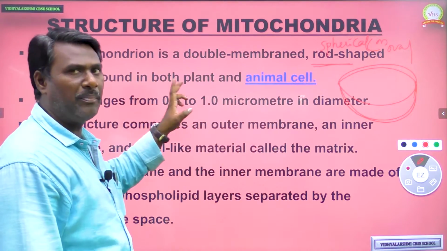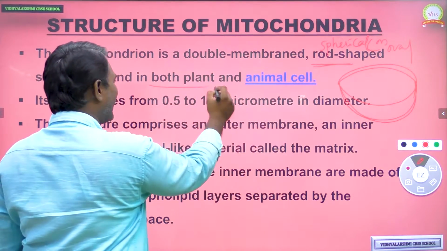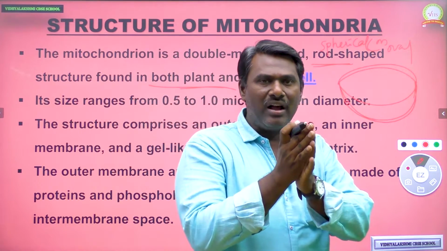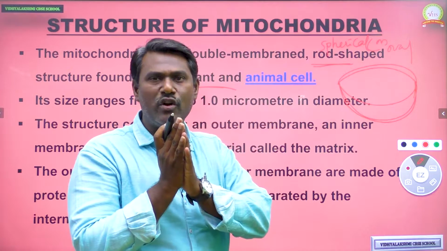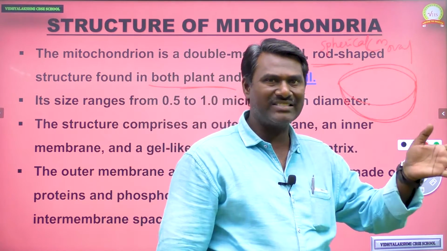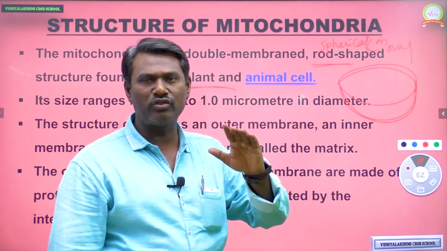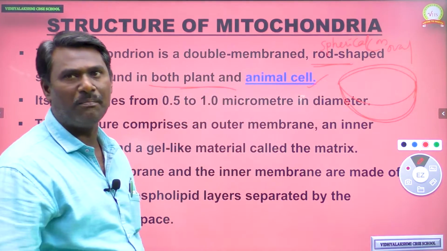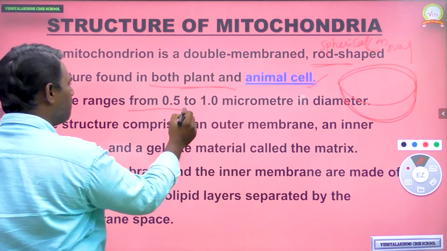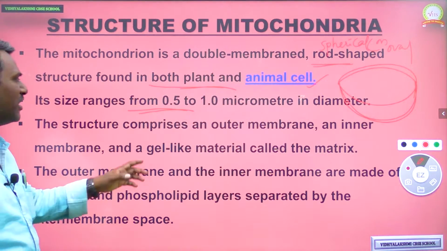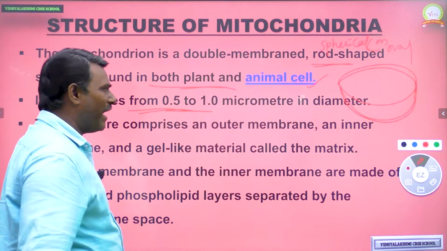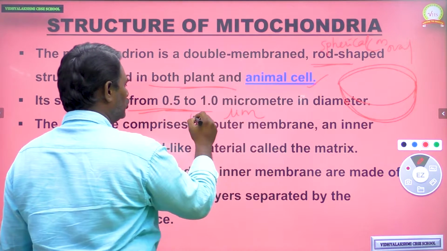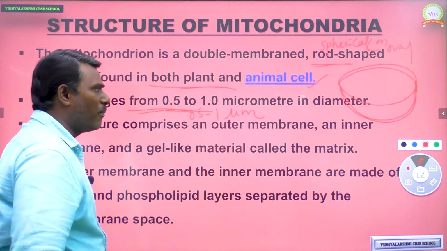Okay, so that is the shape of the mitochondria, and this mitochondria is present in both plant cells as well as animal cells. These plants and animals come under eukaryotic cells, eukaryotes, which consist of a nucleus. So both plant cell and animal cell consist of mitochondria, and the size of mitochondria ranges from 0.5 to 1 micrometer in diameter.